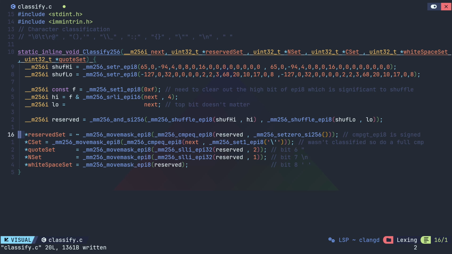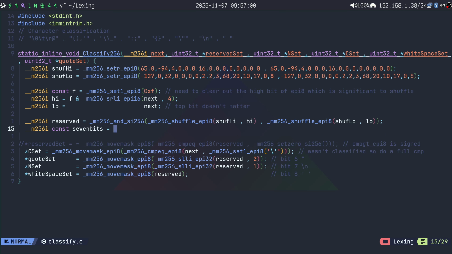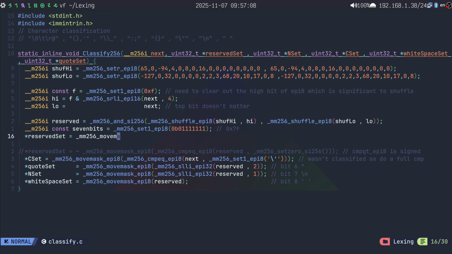For this next trick, let's set 7 out of 8 bits. Now, adding that with saturation will set the top bit via carry if and only if any bit of the input is set. Thanks to saturation, the top bit is not lost to overflow. That nicely saves us a complement instruction and a constant 0 vector. We need this 7-bit one instead.